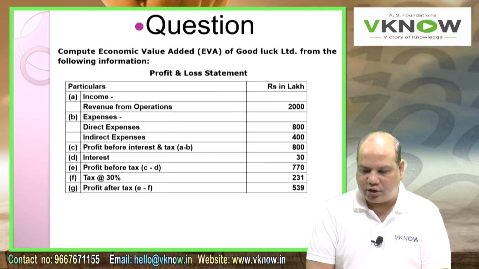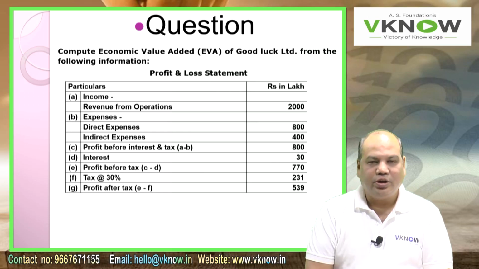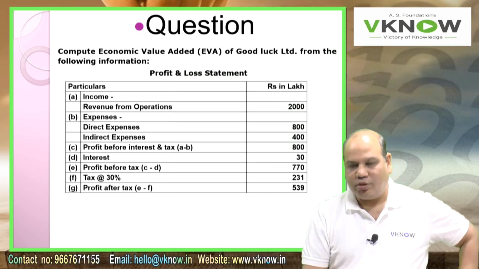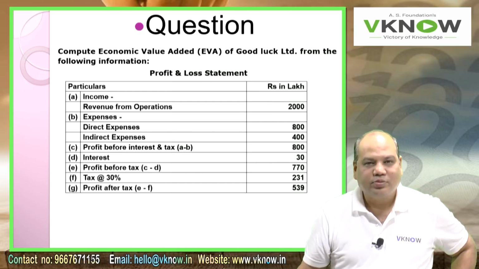Then start writing a little fast. A, income. Under income they have given revenue from operations: 2000. B, expenses. Direct expenses 800. Indirect expenses 400. Point C, profit before interest and tax, you can write PBIT. A minus B: 800.